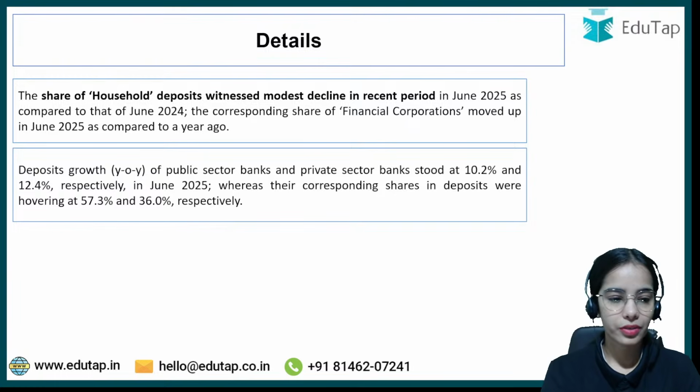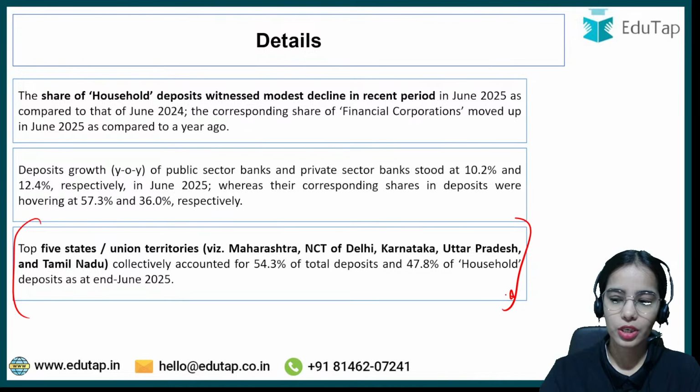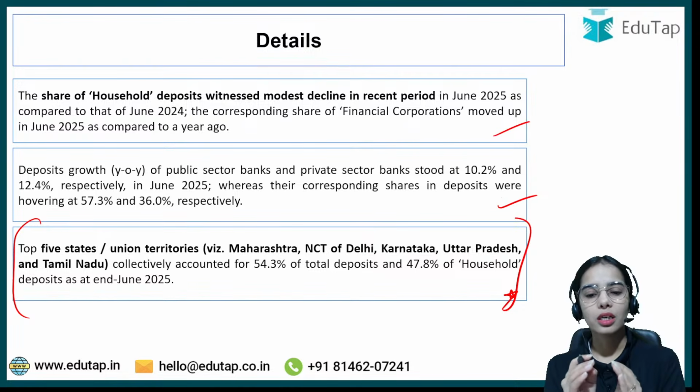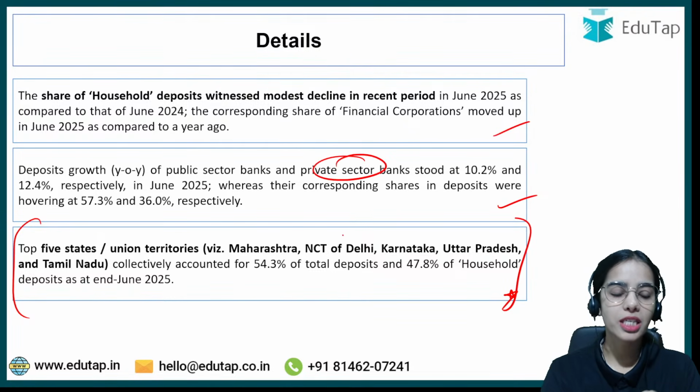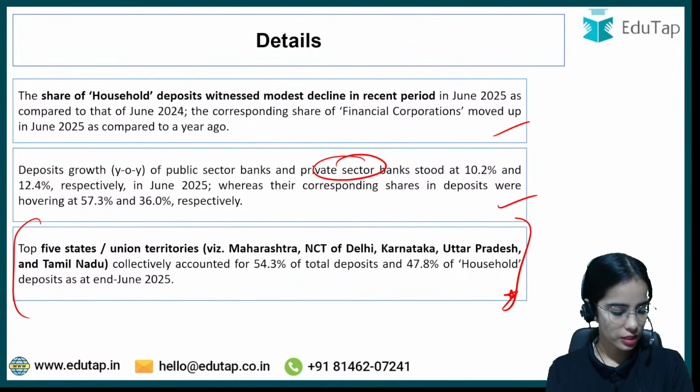Next is that, yes, this is important. So these are the important areas. In this, you just have to remember the basic idea that public sector banks' deposit growth is lower than the deposit growth in the private sector banks, but still the public sector banks have the majority of the chunk in the deposits. That is the idea.